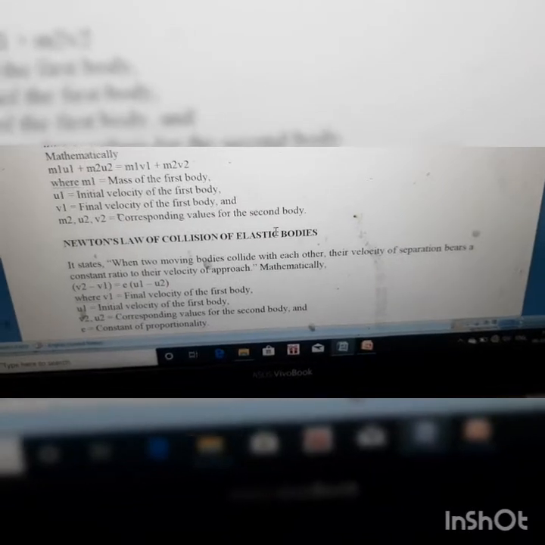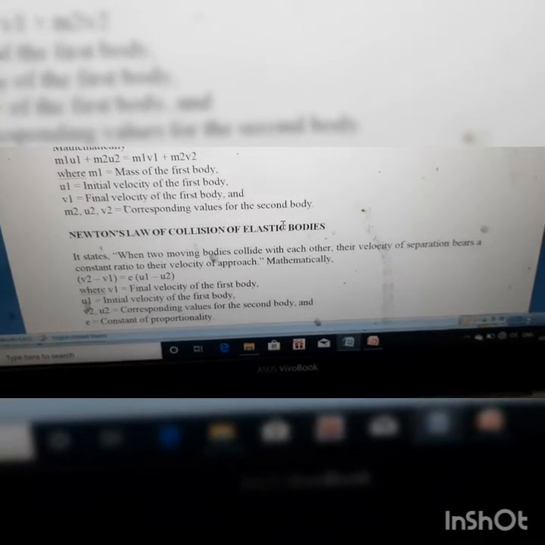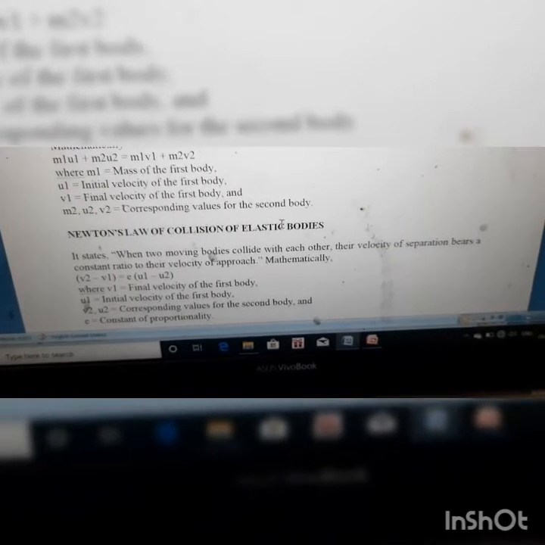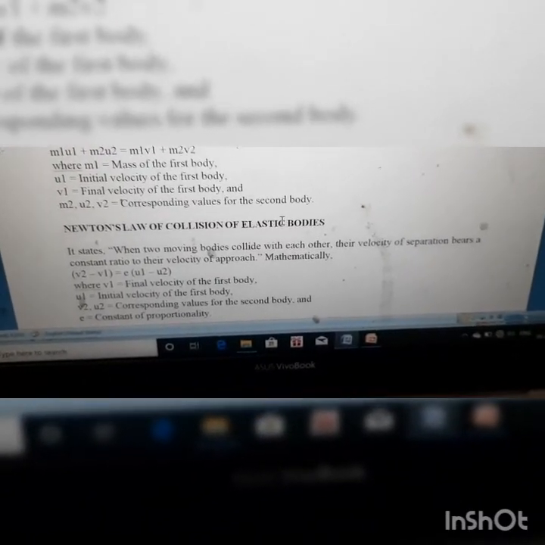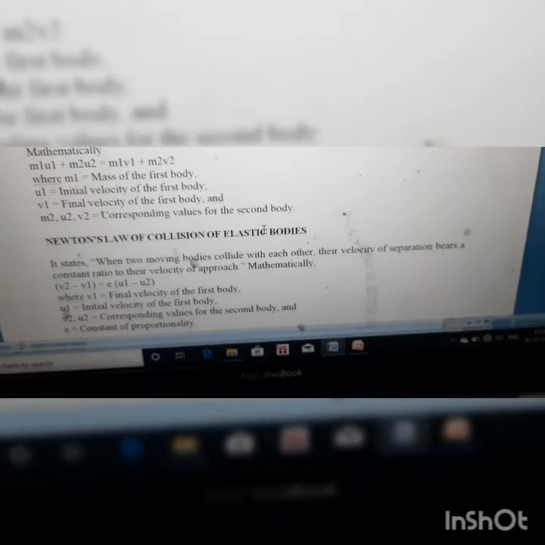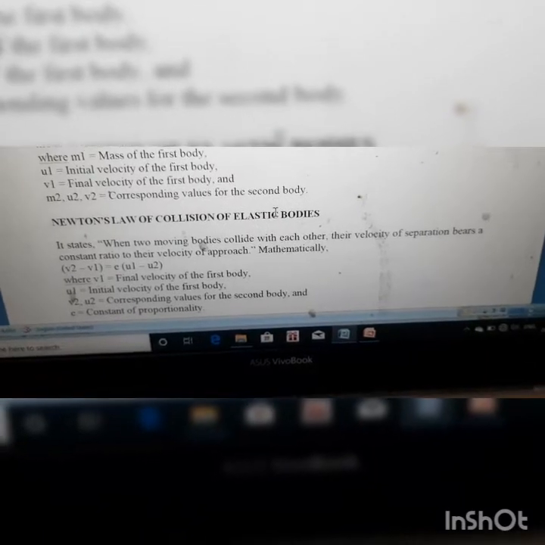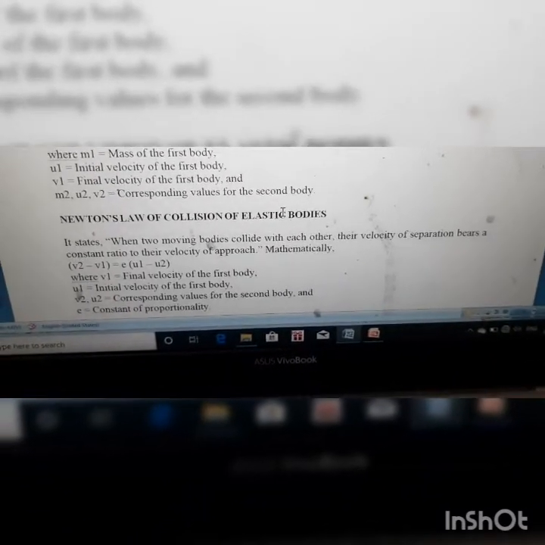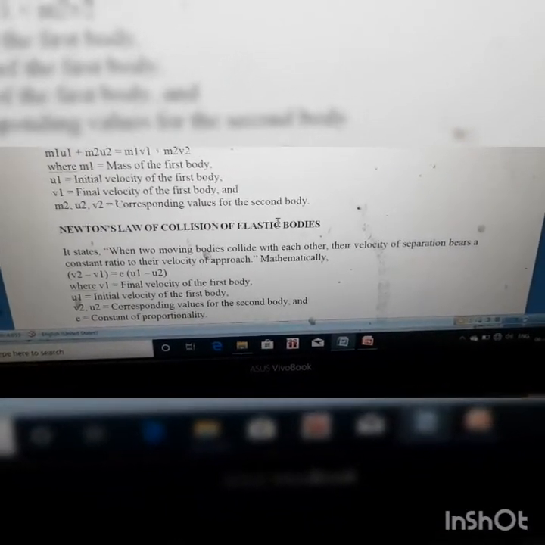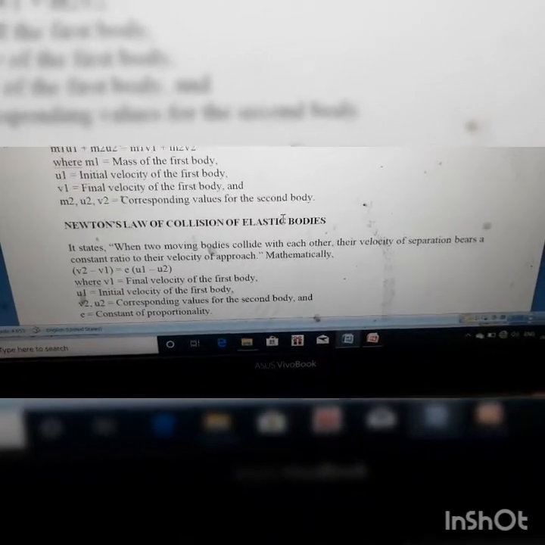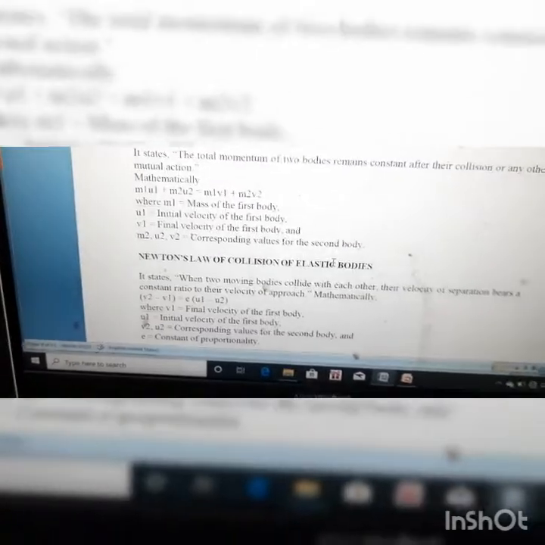But after collision, what will happen? The first body will lose some momentum, so its final velocity will reduce, and the second body will gain some momentum, so its velocity will increase. In this way, v2 will be greater than v1. So this difference is v2 minus v1, and the initial velocity difference is u1 minus u2. So v2 minus v1, the velocity of separation, bears a constant ratio, E, that constant of proportionality, times u1 minus u2. That constant of proportionality is known as the coefficient of restitution.